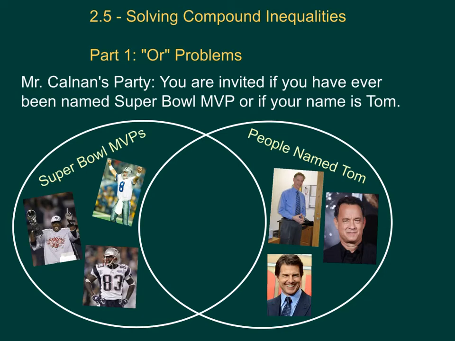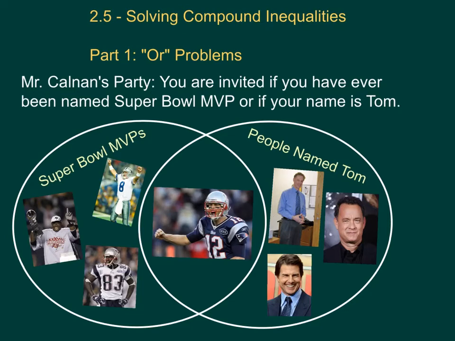And, of course, there's somebody else that we haven't mentioned here, one of the most important figures in either category. And that would, of course, be the quarterback of the New England Patriots, Tom Brady, who's invited. Not only has he been named Super Bowl MVP multiple times, but he's also named Tom. So that's why he's in the middle of this Venn diagram.